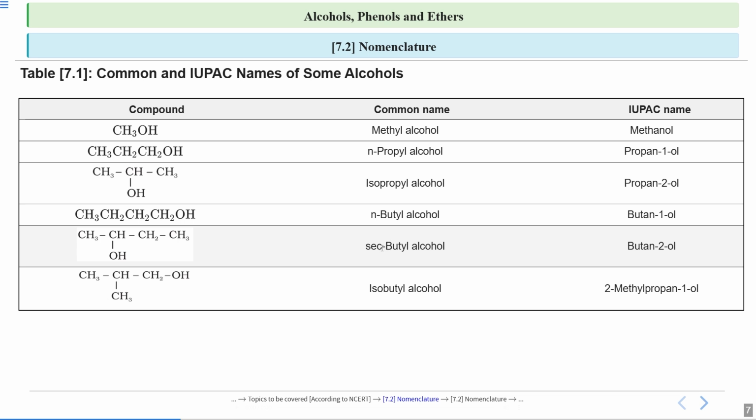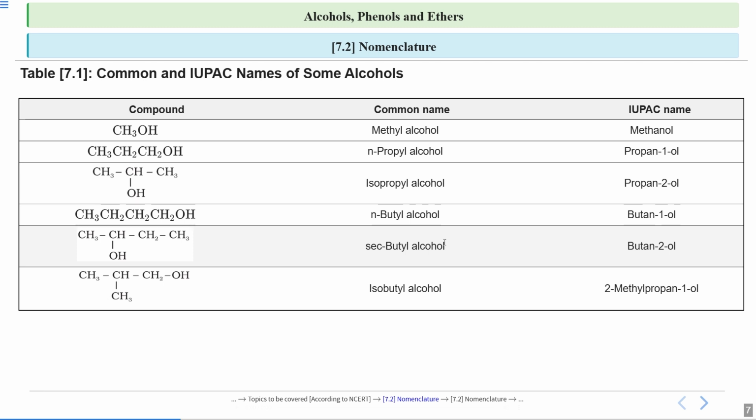Now this word secondary is written over here. See, the carbon to which your OH is attached is a secondary carbon. How do we say that this is a secondary carbon? Because this carbon is further attached to 2 carbons. This carbon is attached to this CH3 group and this CH2 group. So whenever your carbon is attached to 2 other carbon atoms, we say it is a secondary carbon. So we are writing secondary butyl alcohol.